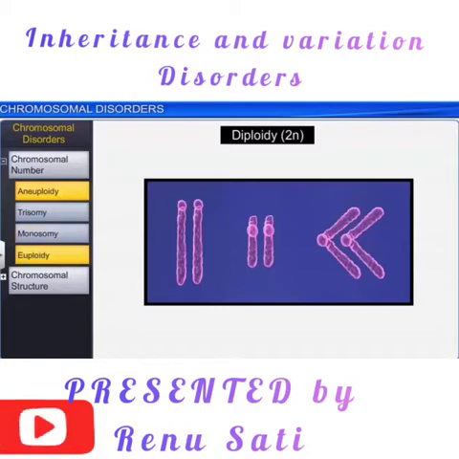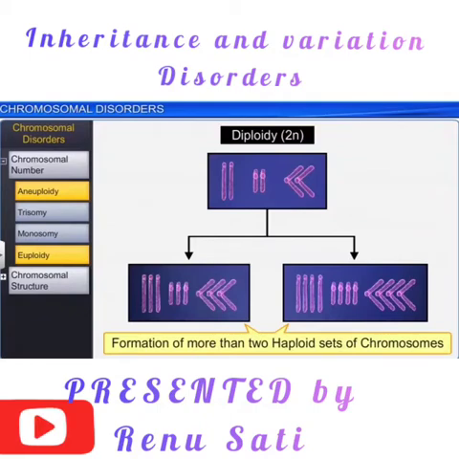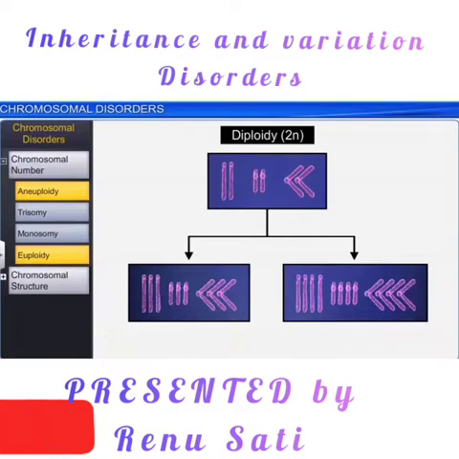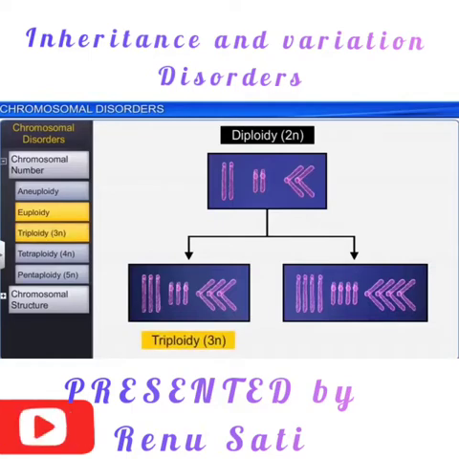Generally, the cells are diploid in nature in case of higher plants and animals. Diploid condition means that two sets of chromosomes are present, and if more than two haploid sets of chromosomes are formed, that results in polyploidy in the zygote. In this condition, a complete set of chromosomes is increased, while in aneuploidy you have seen a single chromosome is more, three of the 21 chromosome like in Down syndrome.